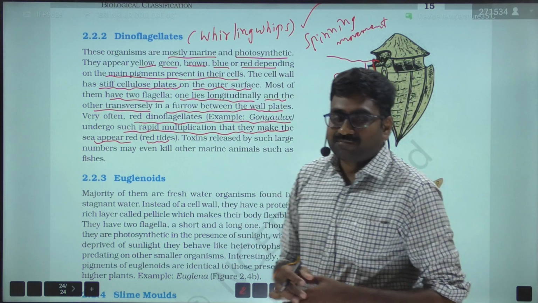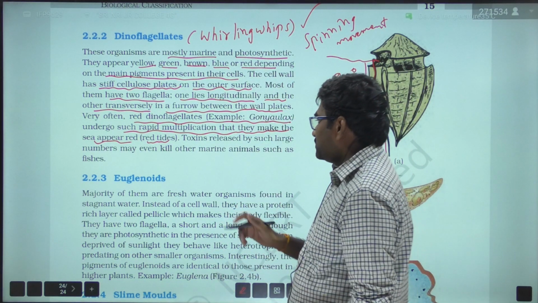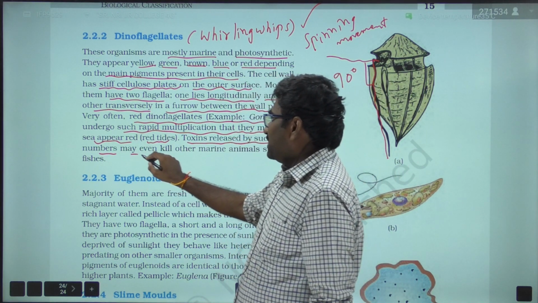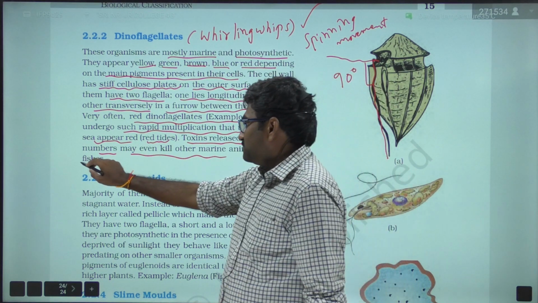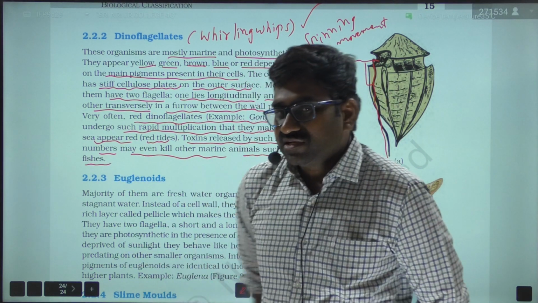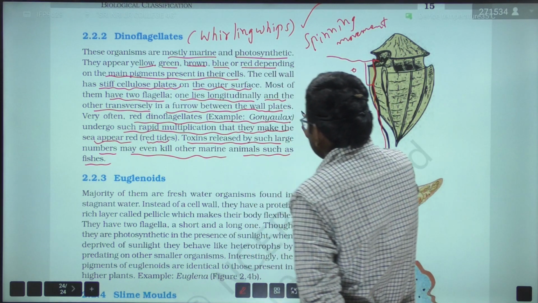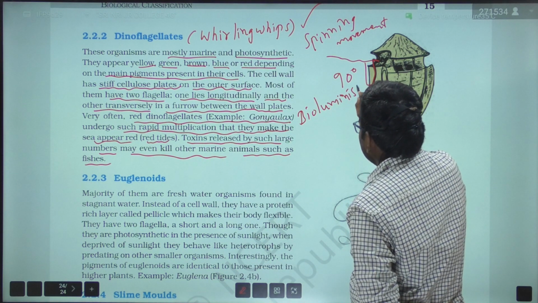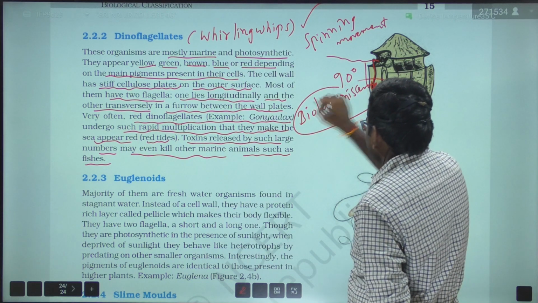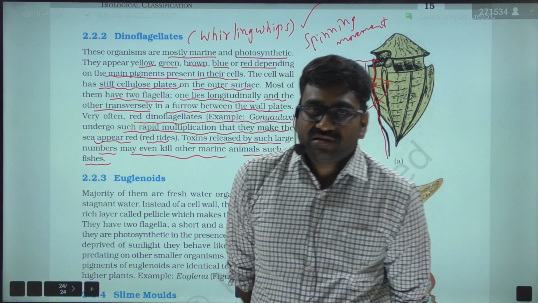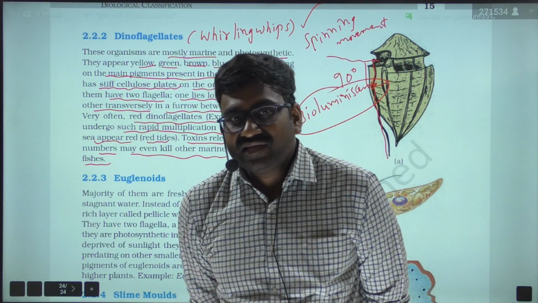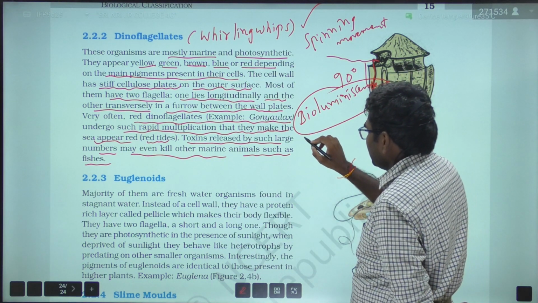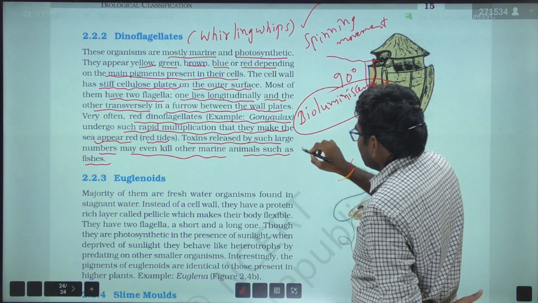And this Gonyaulax produces some toxin. So these toxins released by such large numbers may even kill other marine animals such as fishes. And another important feature of dinoflagellates is they are able to produce bioluminescence. Bioluminescence means emission of light by living organisms due to the presence of the enzyme luciferase. So here the example for bioluminescence is Noctiluca.